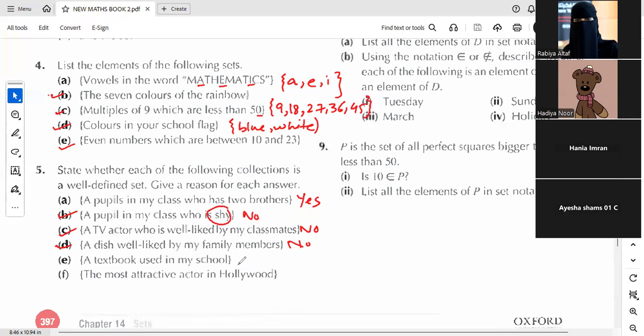A textbook used in my school. Is it same for everyone? Yes, it's well defined. What about the last one? No. No, again, no, this is not well defined.